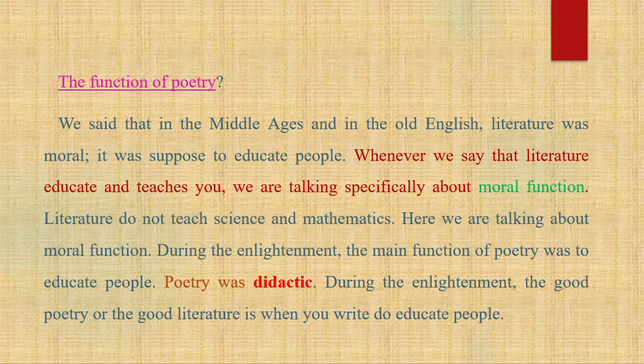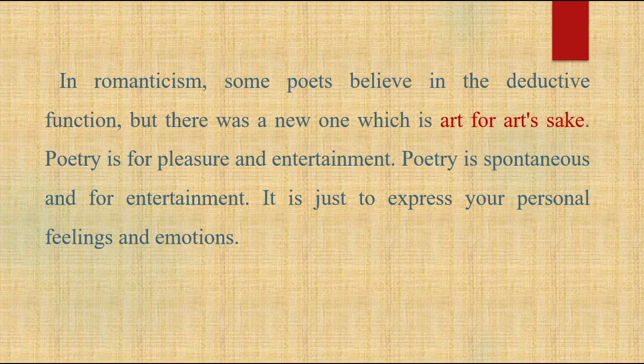What about the function of poetry? We said that in the Middle Ages and in Old English, literature was moral. It was supposed to educate people. Whenever we say that literature educates and teaches you, we are talking specifically about moral function. Literature does not teach science and mathematics. Here we are talking about moral function. During the Enlightenment, the main function of poetry was to educate people. Poetry was didactic. During the Enlightenment, good poetry or good literature is when you write to educate people.